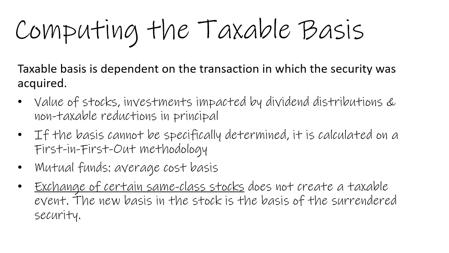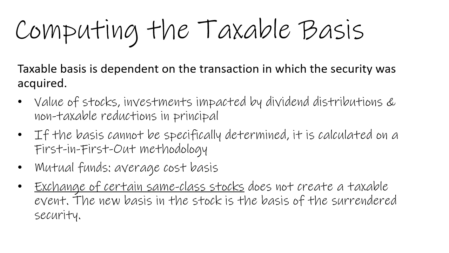The taxable basis of a financial security is driven by the type of security that was acquired. For example, stock values are increased based on dividend redistributions and non-taxable reductions in principal. Mutual funds are computed on an average cost basis.